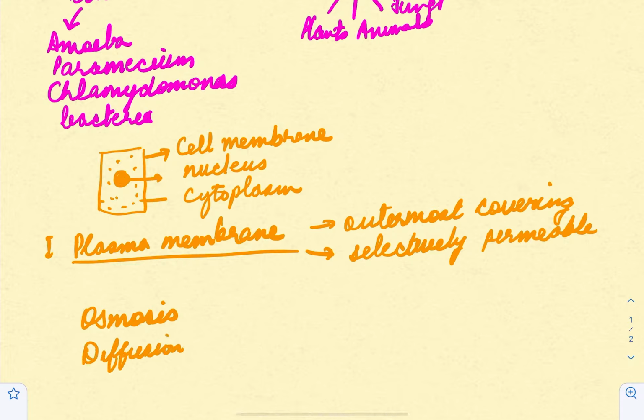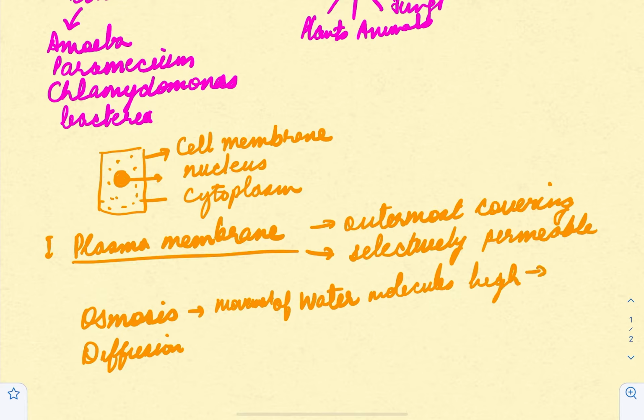Now remember, whenever we are talking about the concentration of water molecules, we are referring to osmosis here. So when we talk about movement of water molecules from a region of high to low concentration across a semi-permeable membrane, that is referred to as osmosis, right?